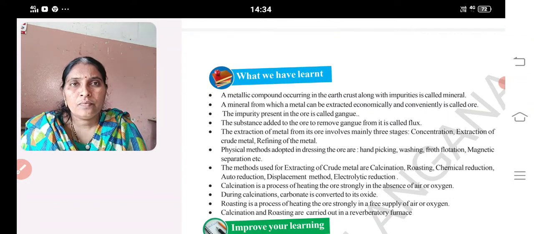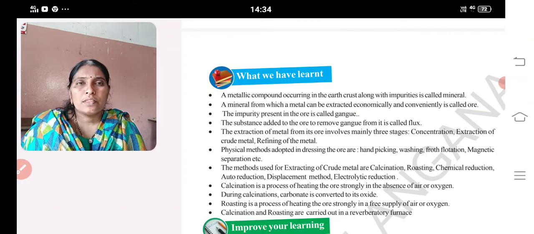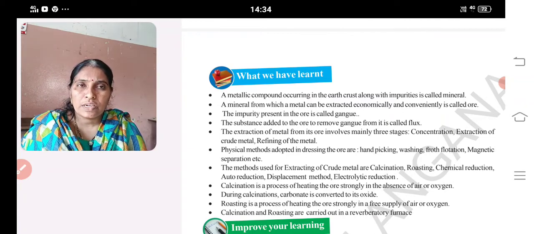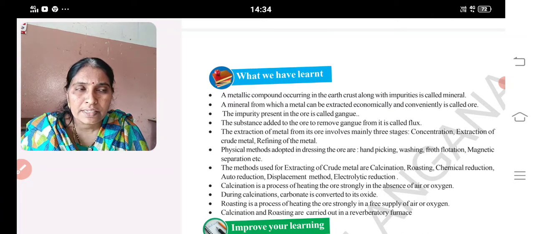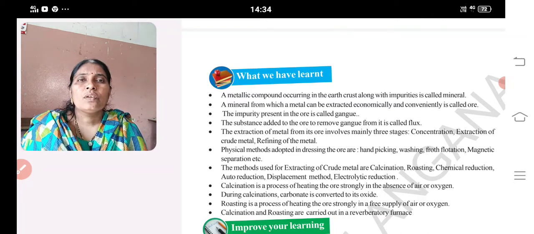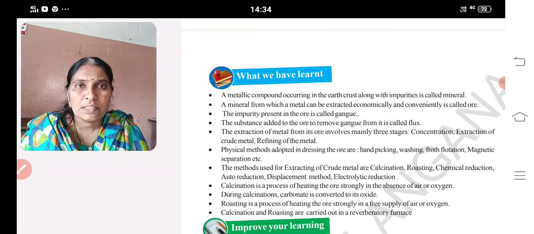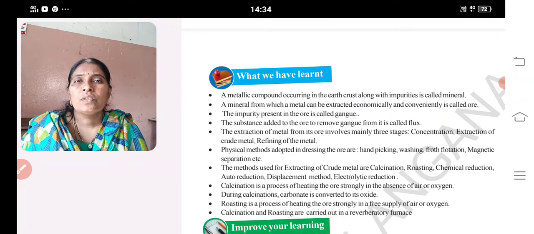So dressing and concentration can be done by 4 physical methods, that is hand picking, washing, froth flotation, magnetic separation.